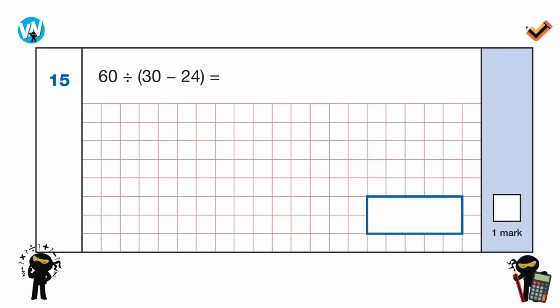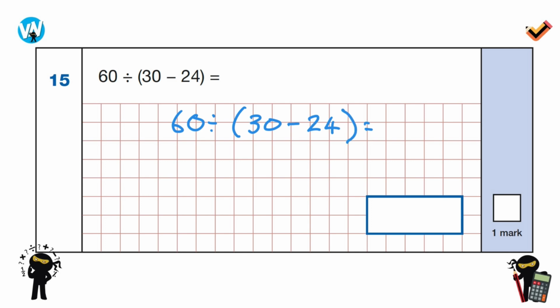So with this question, we've got division, we've got the brackets, and we've got a subtraction. So again, we can tell straight away that it's a BODMAS question. As I've always said, just get into the habit of quickly rewriting the question, just so that we're in a position to reduce the problem.